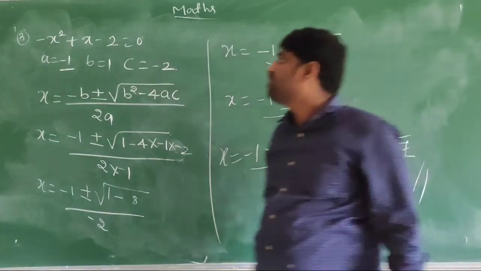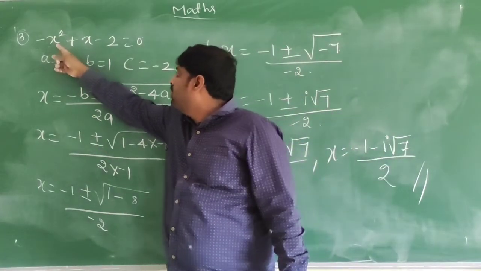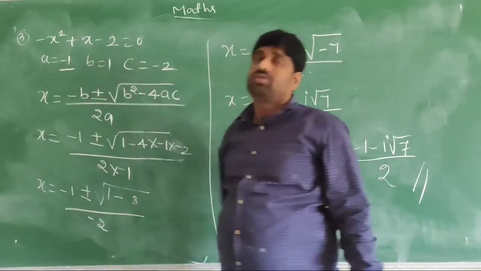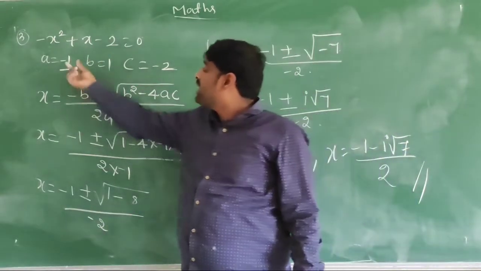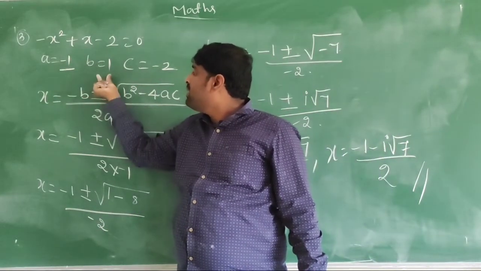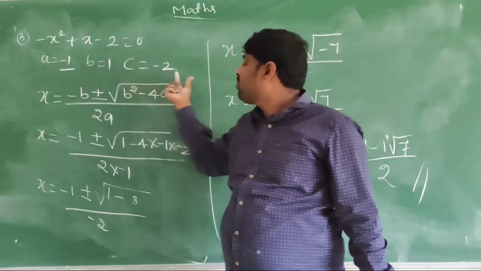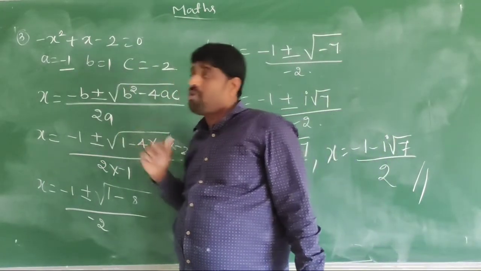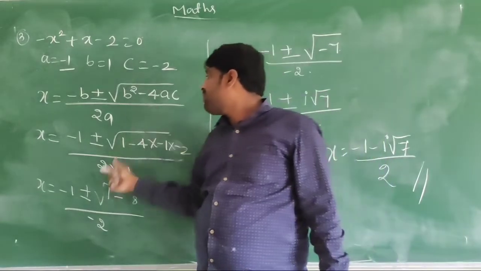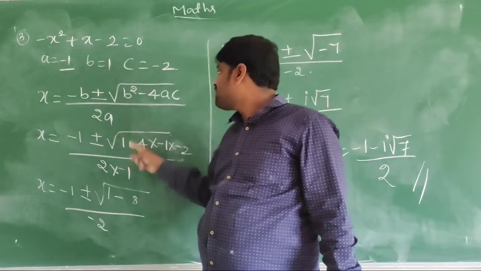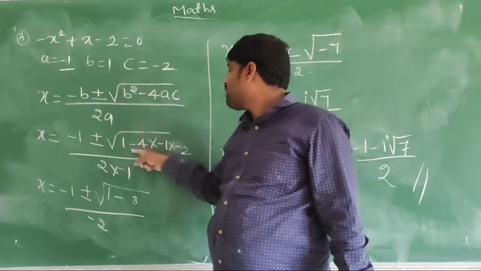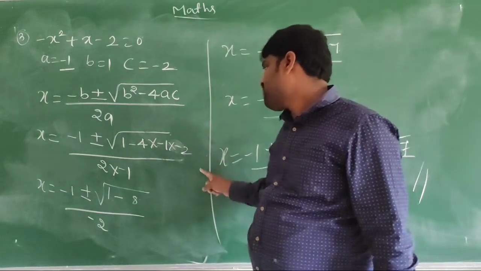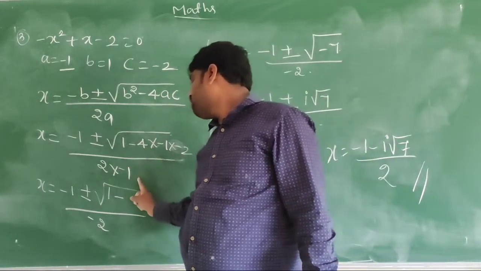Observe once again students, that is minus x square plus x minus 2 equals to 0. Here a is equal to minus 1, b is equal to 1, c is equal to minus 2. These values substitute in this formula, and on simplifying, minus 1 plus or minus square root of b square is 1, minus 4 into a value is minus 1, c value is minus 2, divided by 2 into minus 1.